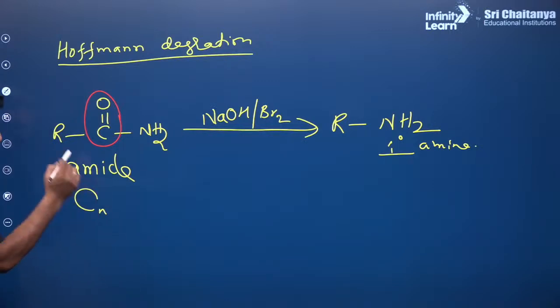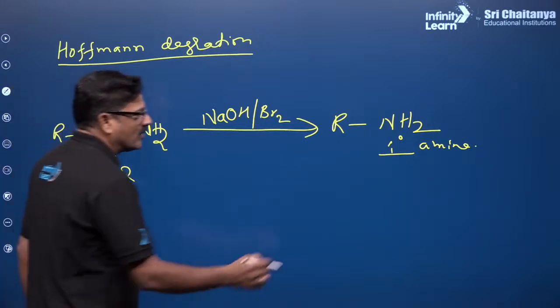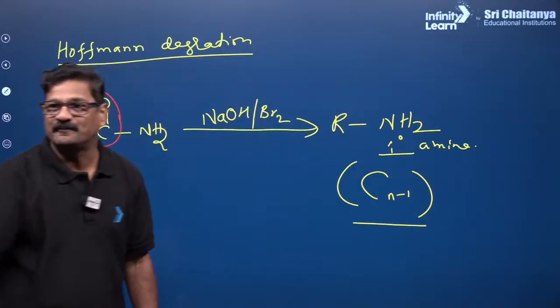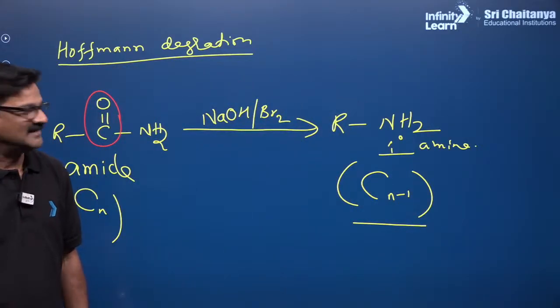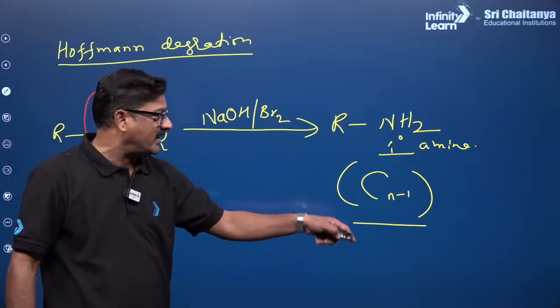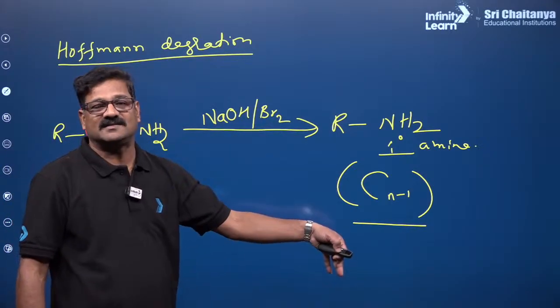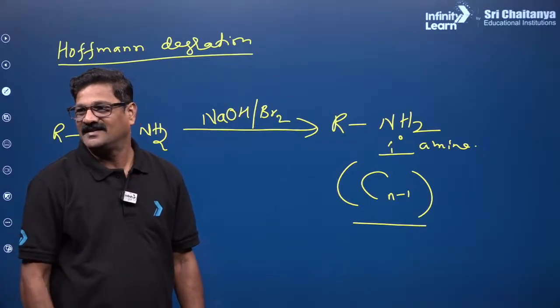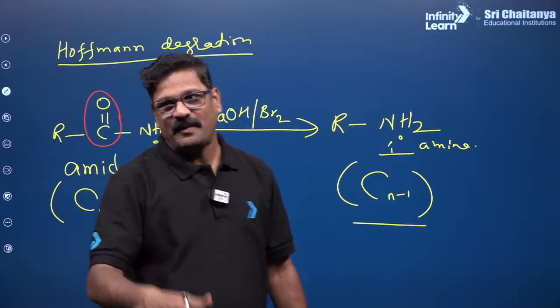मान लो इसमें n नंबर कार्बन है, प्रोडक्ट में n-1 नंबर कार्बन्स मिलेगा, है कि ना? So this is the best method for degrading the carbon chain. Okay, Vinay, is that fine?